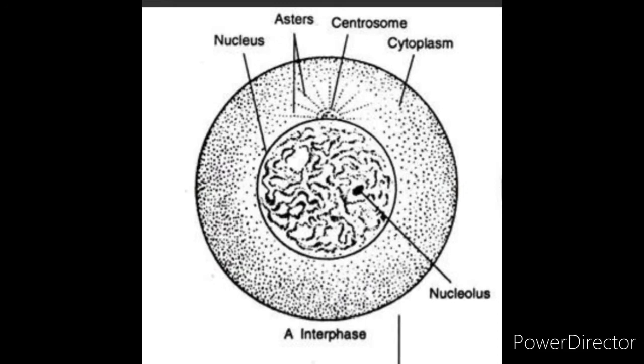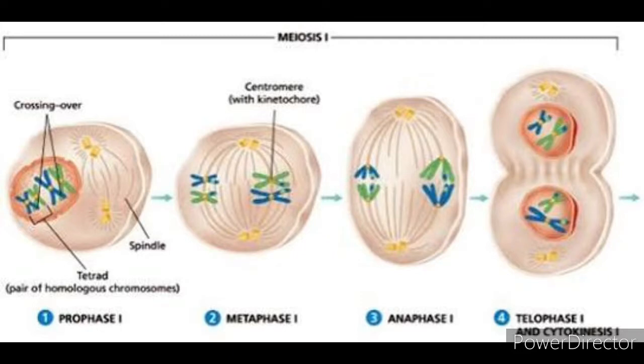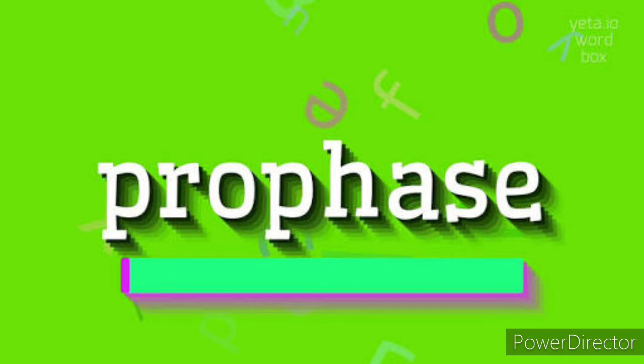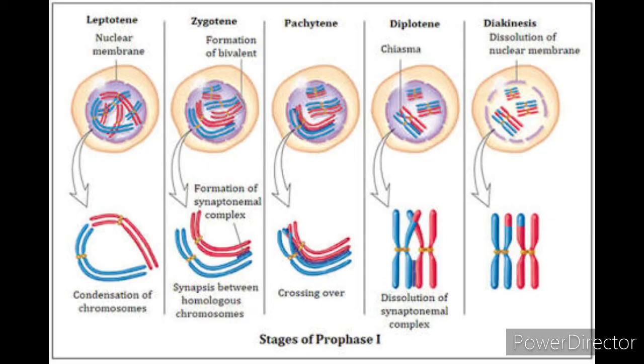So karyokinesis includes prophase first, metaphase first, anaphase first and telophase first. But in meiosis, prophase first is also divided into subphases, that is leptotene, zygotene, pachytene, diplotene and diakinesis.